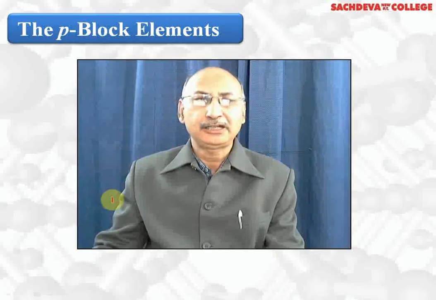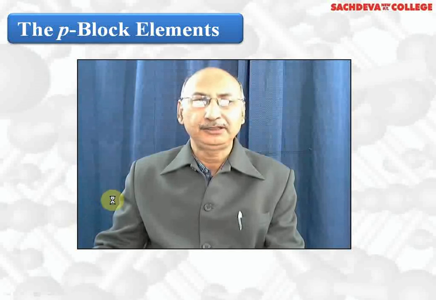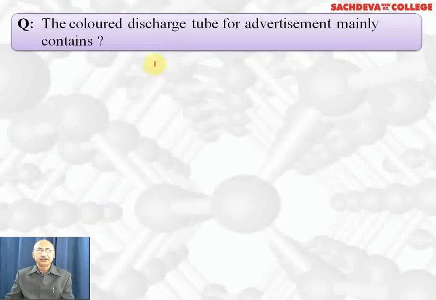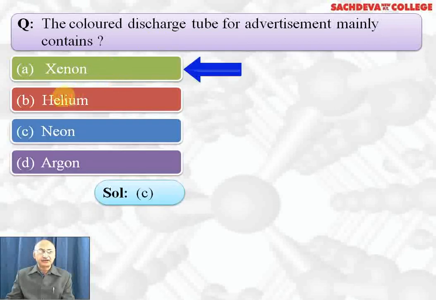Let's take up multiple choice questions based on group 18. The first question: the colored discharge tube for advertising mainly contains, so four options we have: xenon, helium, neon and argon. Correct answer is C part. Neon is used in colored advertising discharge tubes.